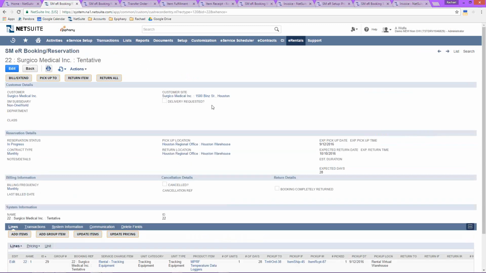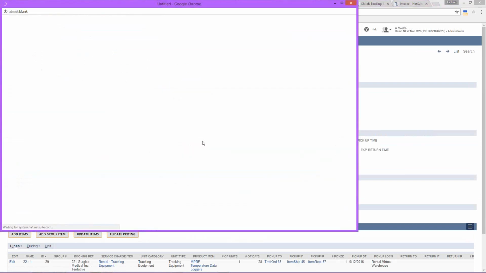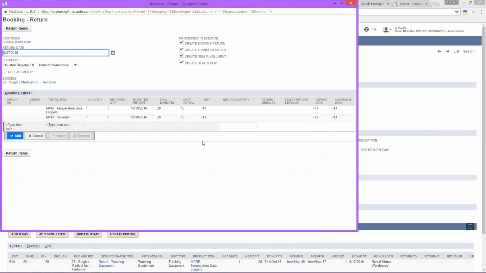Now, at the end of the rental duration, your customer can return the item. At this point, you can complete the rental reservation record. You can return a single item by selecting the return item. It will then open up a screen showing you a listing of all items that have been rented or are listed on that reservation record.